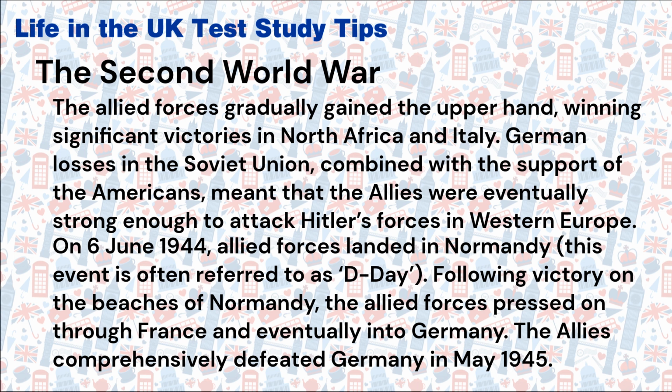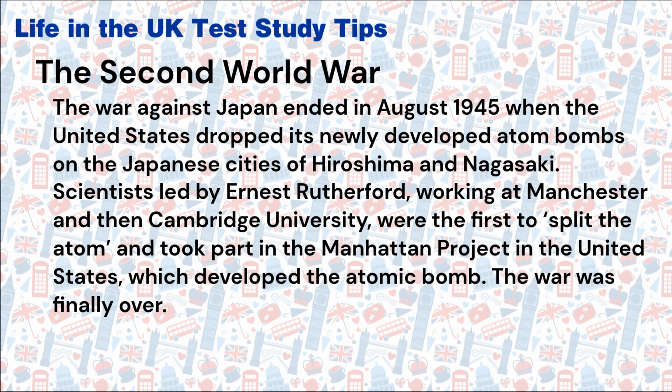Following victory on the beaches of Normandy, the Allied forces pressed on through France and eventually into Germany. The Allies comprehensively defeated Germany in May 1945. The war against Japan ended in August 1945 when the United States dropped its newly developed atom bombs on the Japanese cities of Hiroshima and Nagasaki.